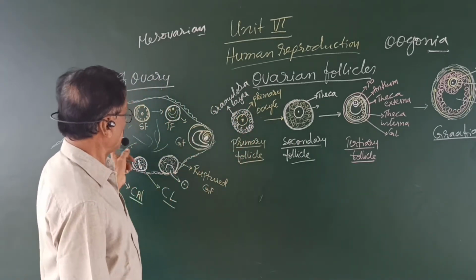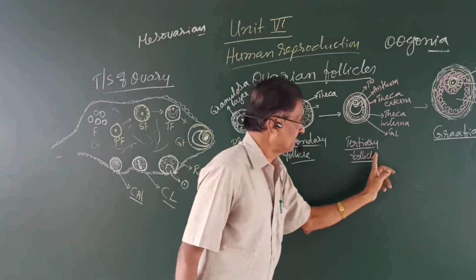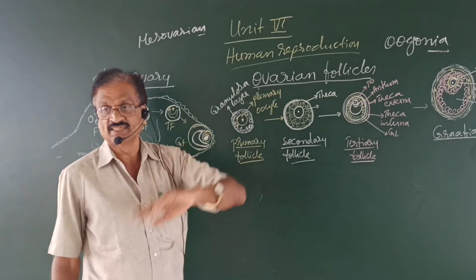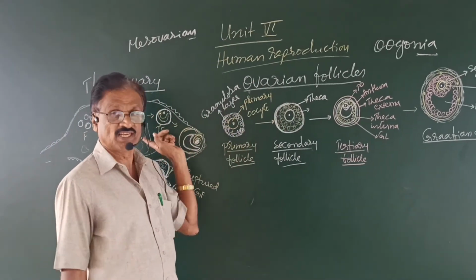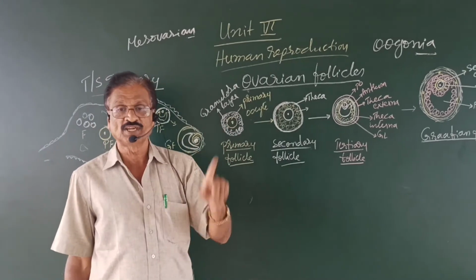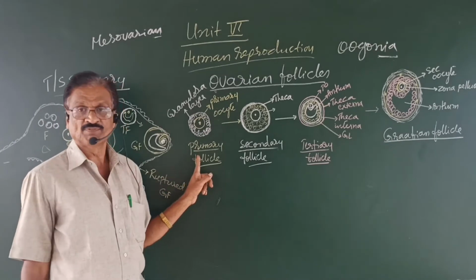Now, let us know about the primary, secondary, tertiary and Graafian follicles. Remember, whenever the primary oocyte is formed in a follicle, which is the basic unit of the ovary, it is called the primary follicle.